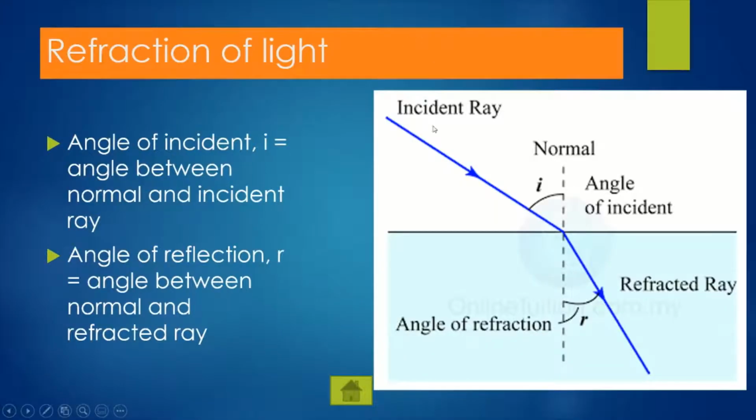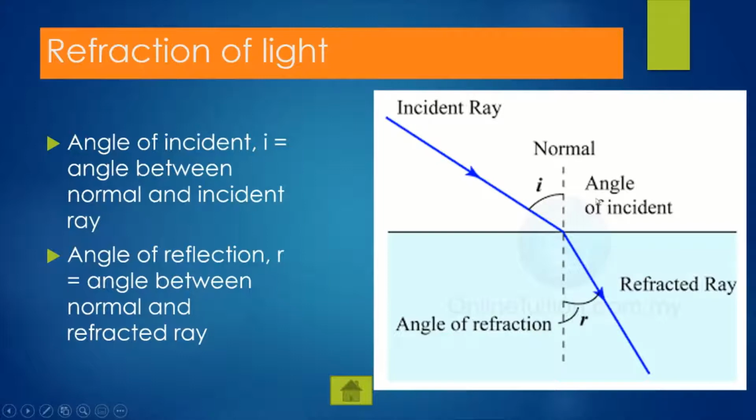All right, let's recall the basic concept of refraction. Now, this is the incident ray. This is the refracted ray. This is the normal. So the normal is a line that forms 90 degrees to the boundary between the two mediums.